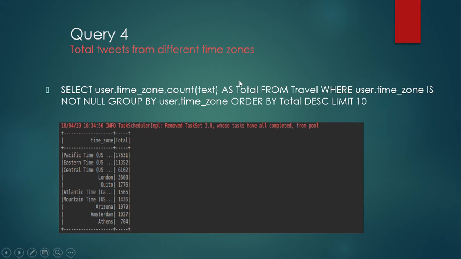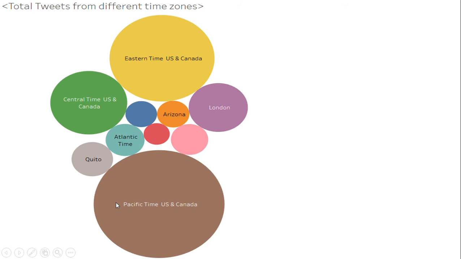So this is the total tweets from different time zones for our query 4. You can see the Pacific time zone has the highest with 17,631 tweets, followed by Eastern time, Central time, London, Atlantic, Mountain, etc. You can see the visualization here. As I explained before, Pacific time has the highest, followed by Eastern time, Central time and London.